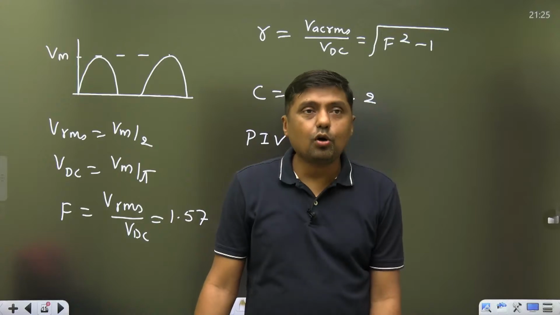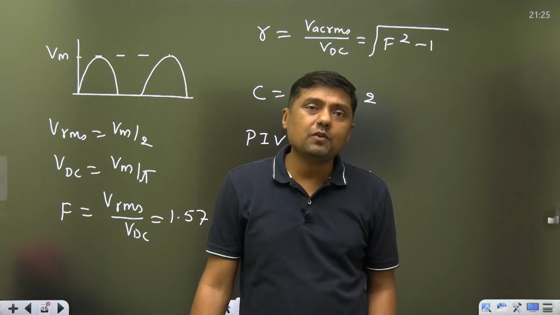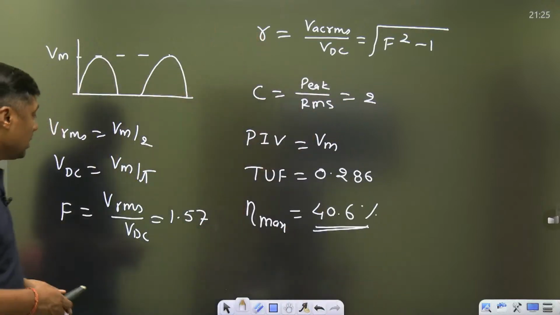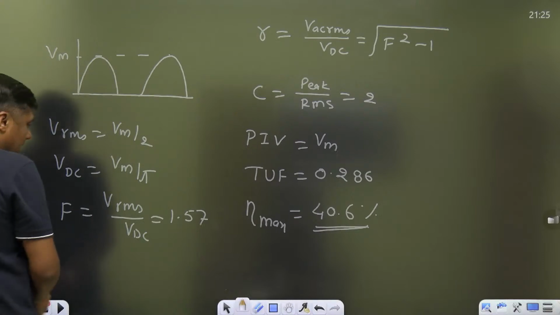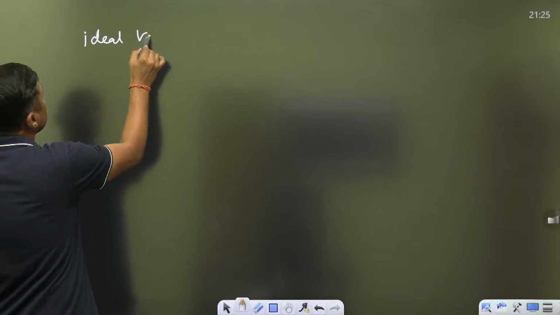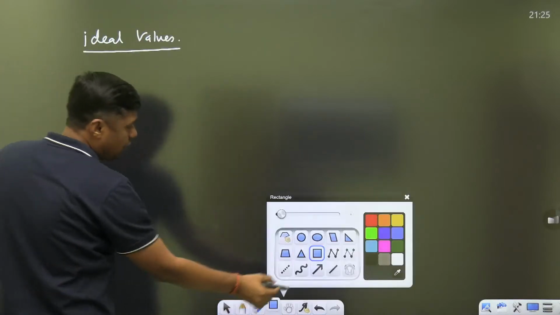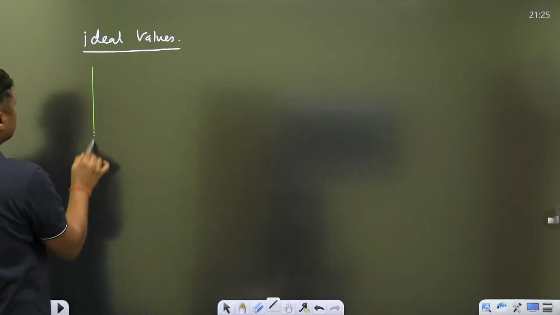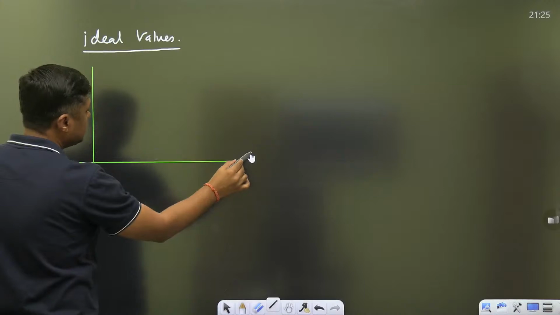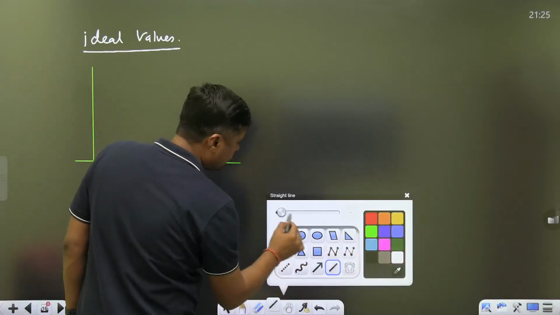Now tell me one thing, what are the ideal values of form factor, ripple factor and crest factor? How can we say these are high values? Remember guys, this will be the question, ideal values. Actually we want a pure DC signal.